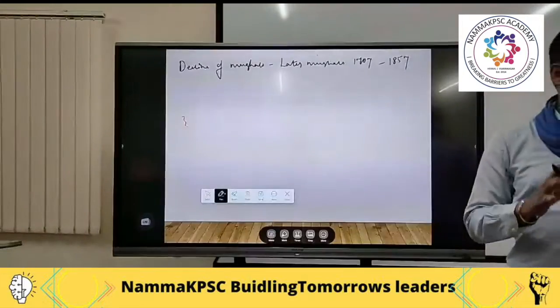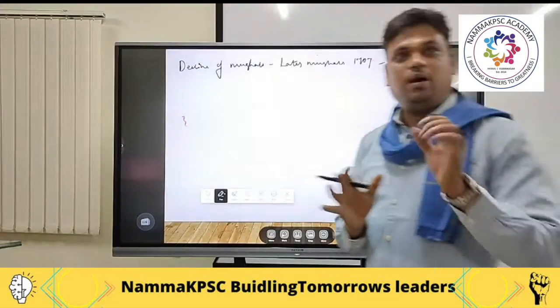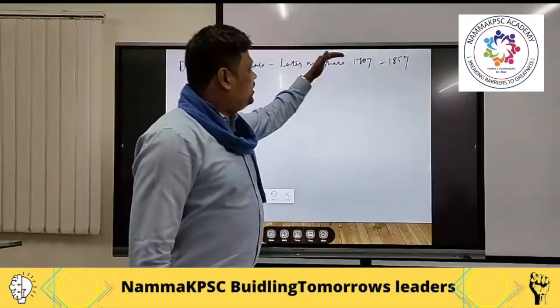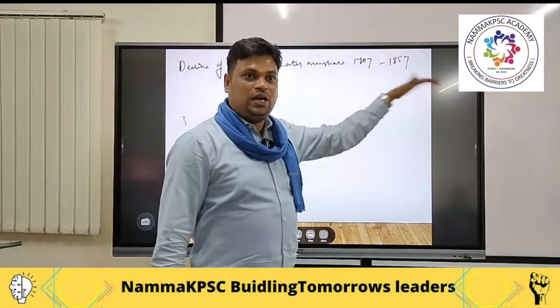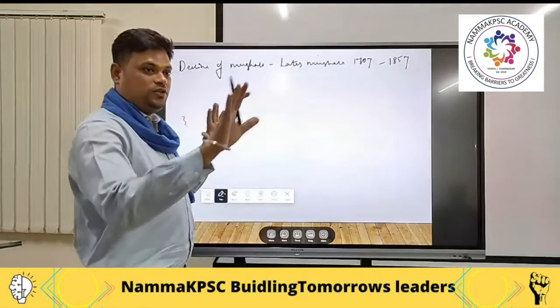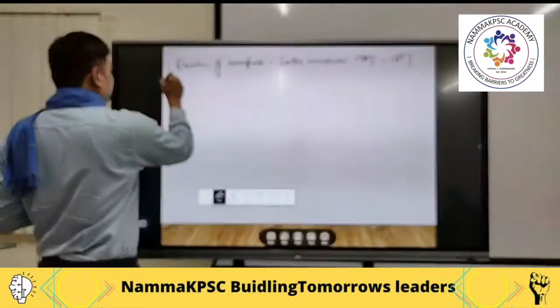The head and the face of the 1857 revolt, that is the Sepoy Mutiny, that happened in India, was Bahadur Shah Zafar II. So from 1707 till 1857, who are the popular rulers and what contribution was given by them? Those points we need to discuss. That is your first chapter of which history? Modern history. The second chapter,